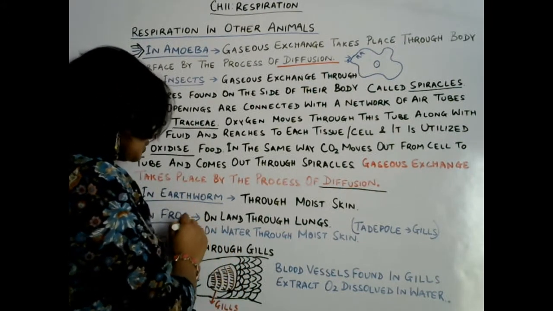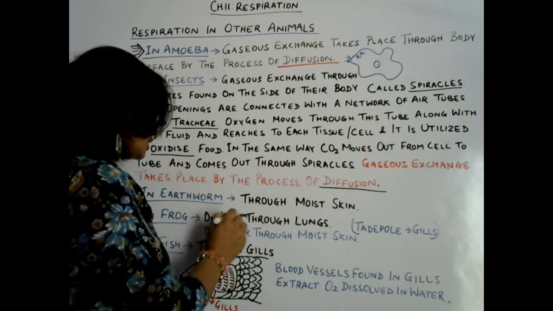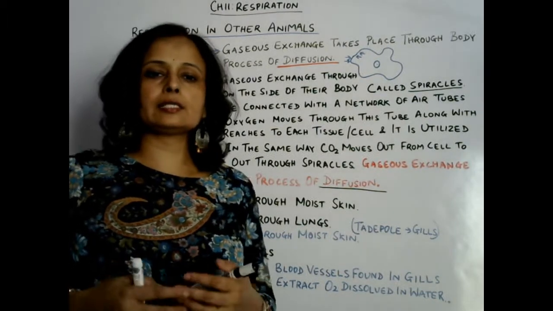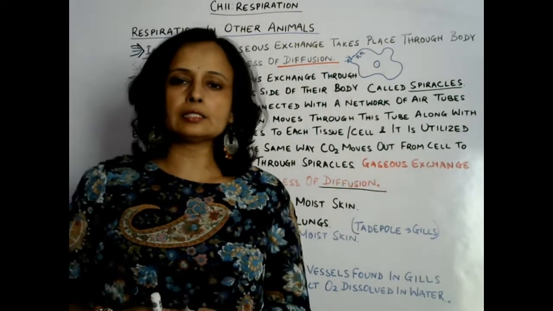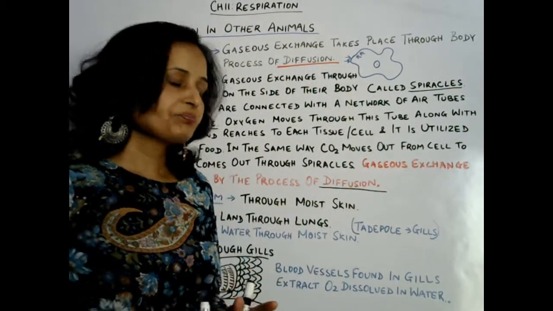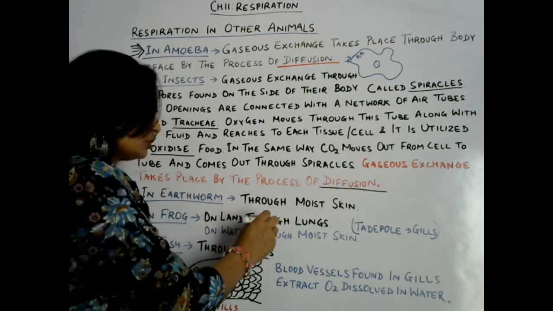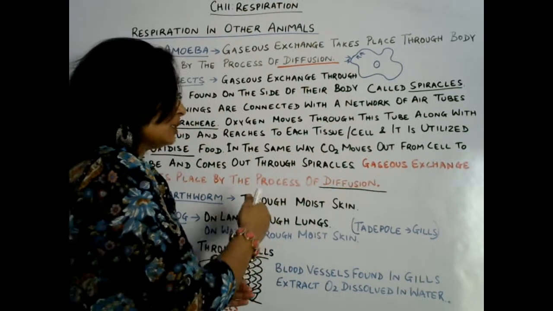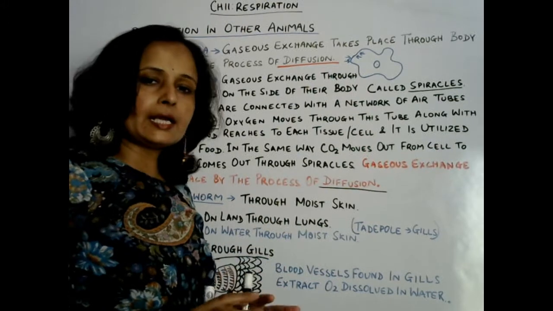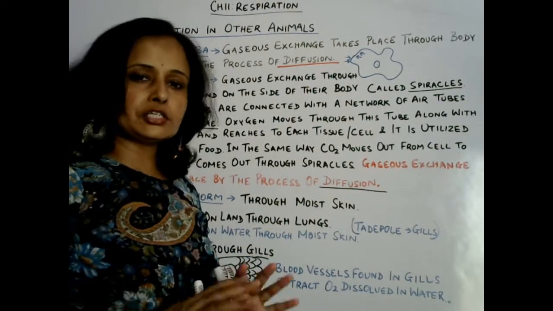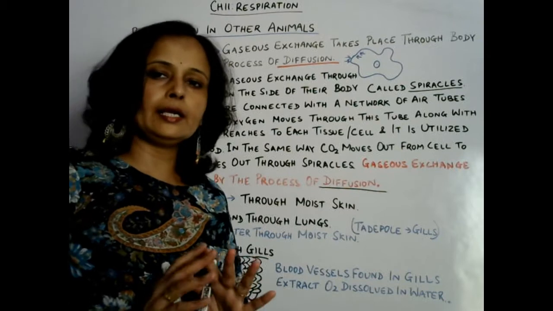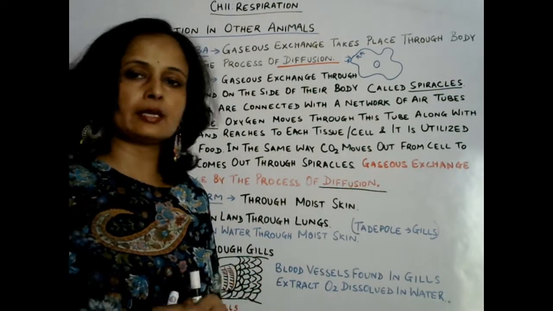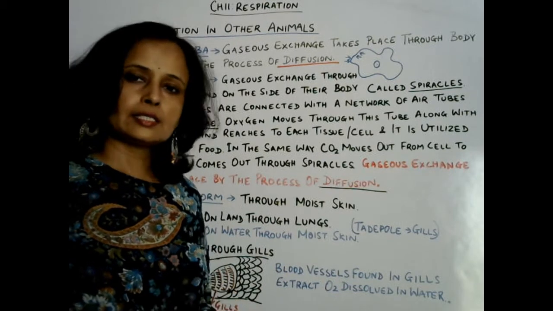So let us discuss how this takes place in lungs. Basically the process is quite similar to how it takes place inside our lungs. Just like that, in the lungs of frog also the exchange of gases takes place. Then the body cell utilizes it for oxidation of food, and finally internal respiration, or cellular respiration, takes place inside the body cell, right?